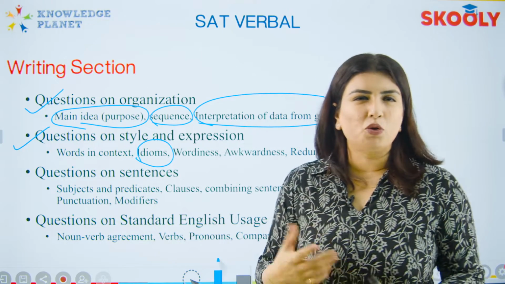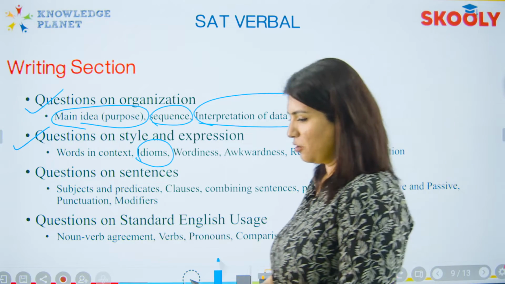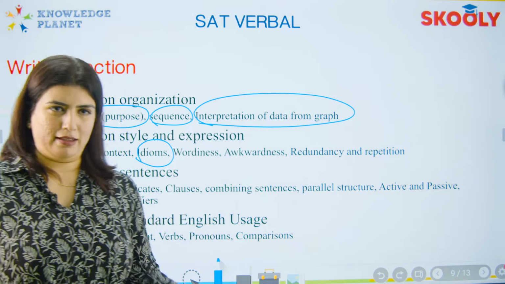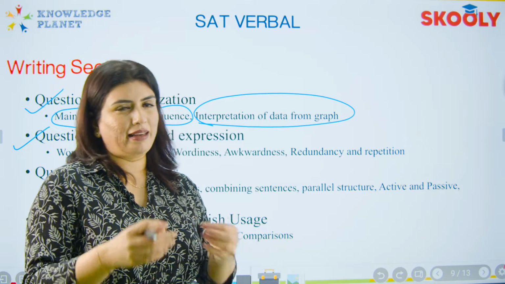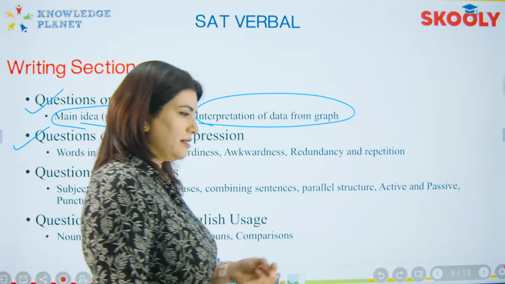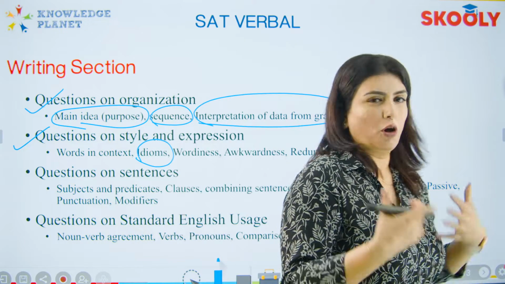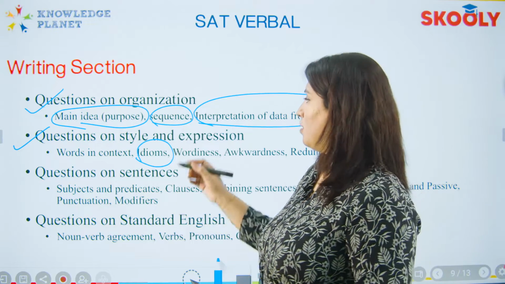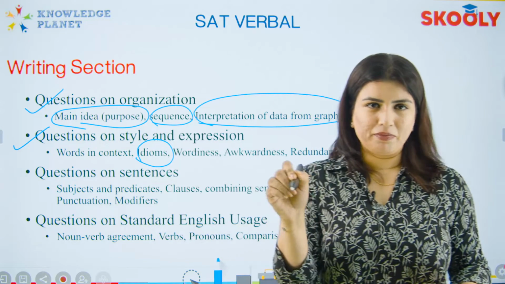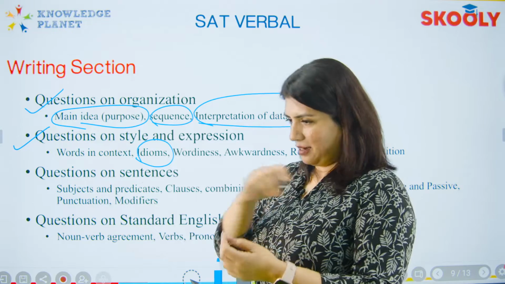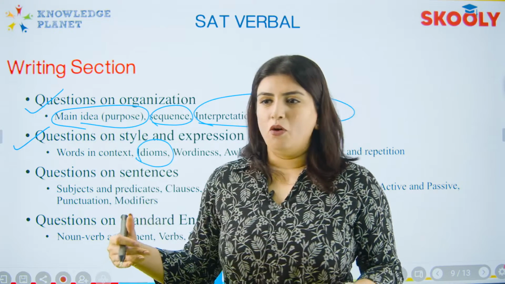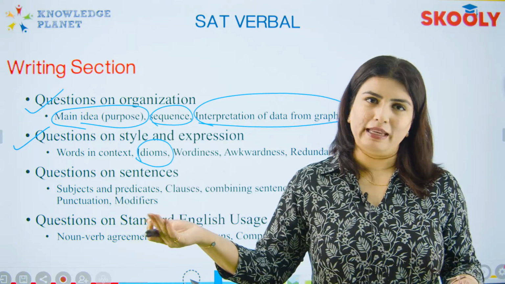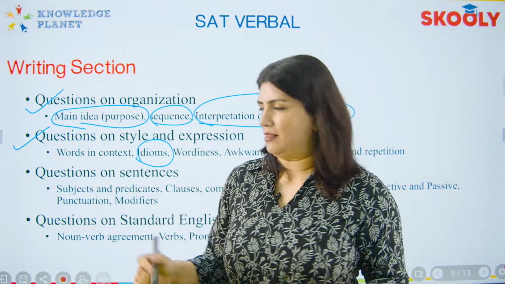You remember in school you studied idioms. To give you an example of an idiom, make hay while the sun shines. What it means is when you have the opportunity, make the maximum use of the opportunity. So there will probably be an idiom in the sentence that is underlined, and the 4 options will basically give you the answer. One of the 4 options will be the answer to that idiom, and you need to find out which is the correct answer.